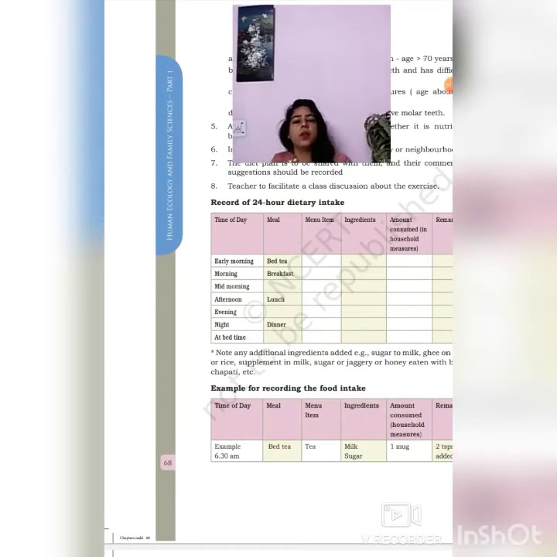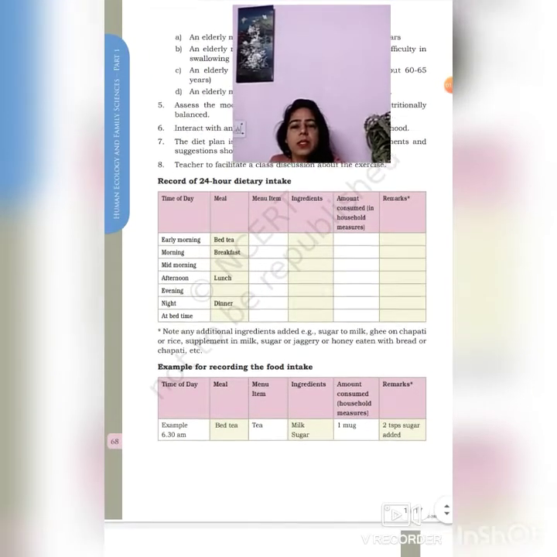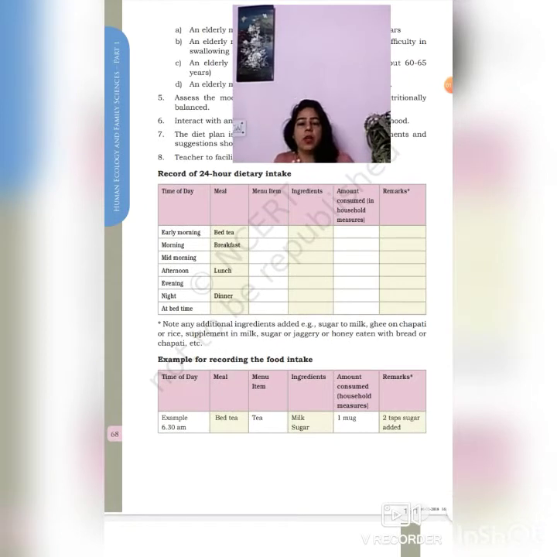This is the record of 24-hour dietary intake, given in the following format. The first column is time of the day: early morning, morning, mid-morning, afternoon, evening, night, and at bedtime. Next you mention the meal they are taking: bed tea, breakfast, lunch, dinner, snack time.